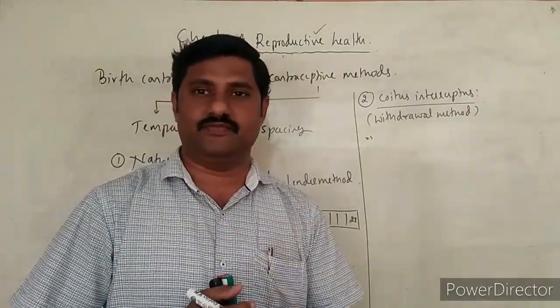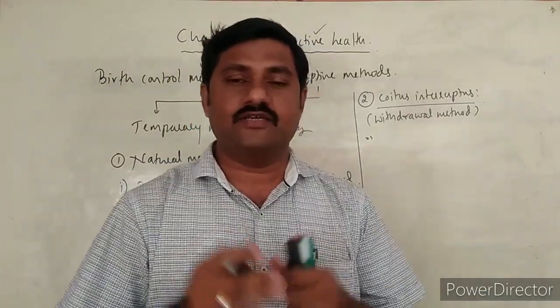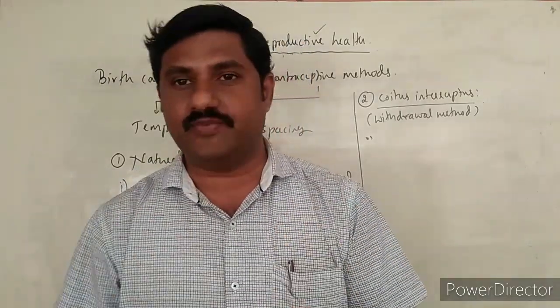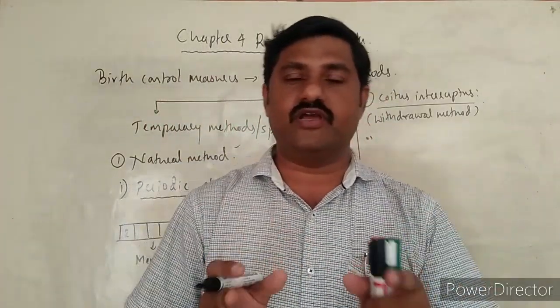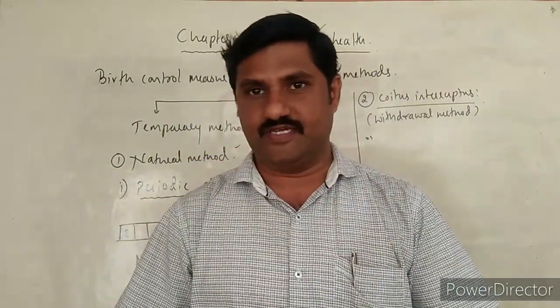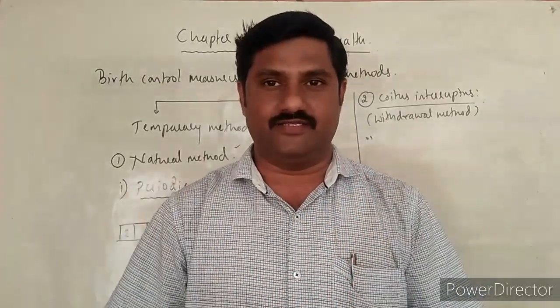At that moment, there is a possibility of insemination or ejaculation of the semen into the reproductive tract of the female at the end of the coitus.